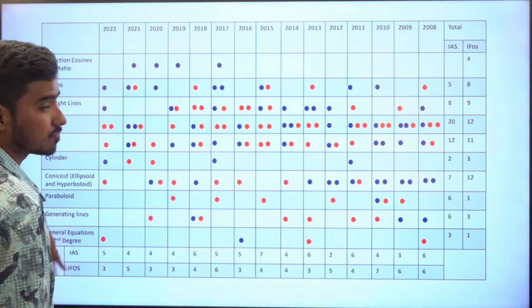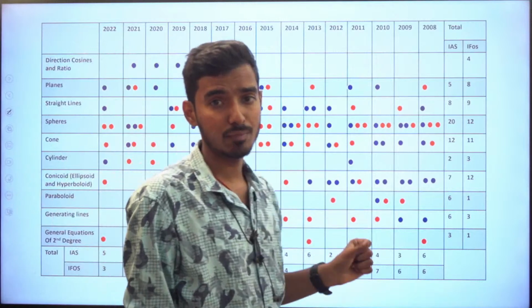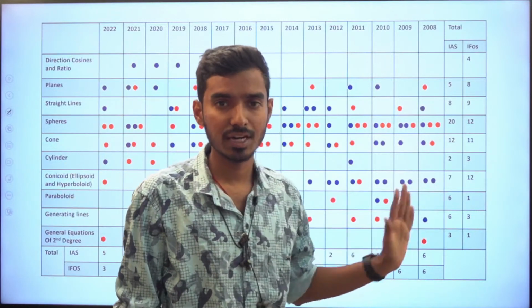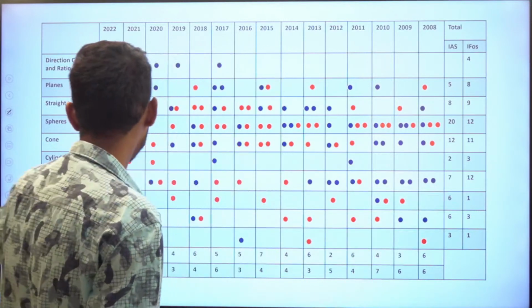Okay. So first, we will define what is meant by direction cosine of a line, right? For a line only, we'll talk about direction cosine and direction ratio. And everything here is three-dimensional, everything here is three-dimensional only.